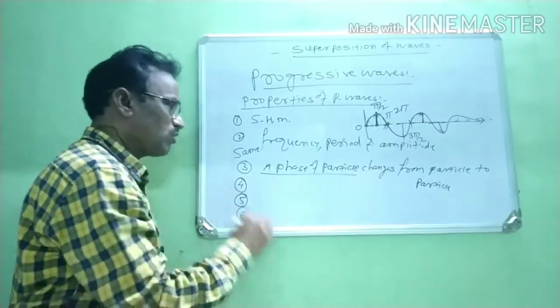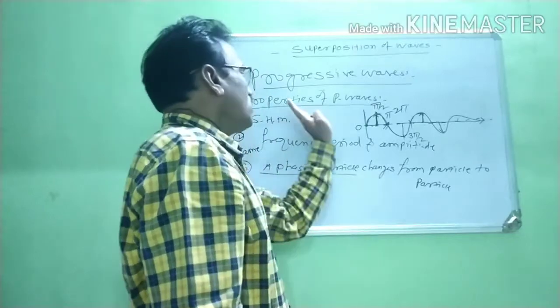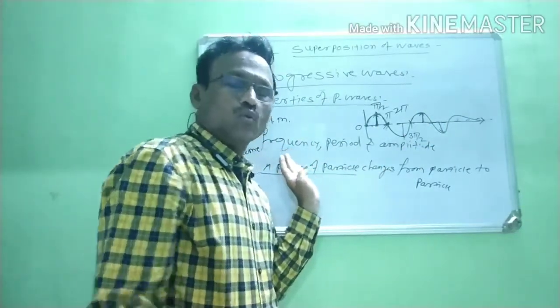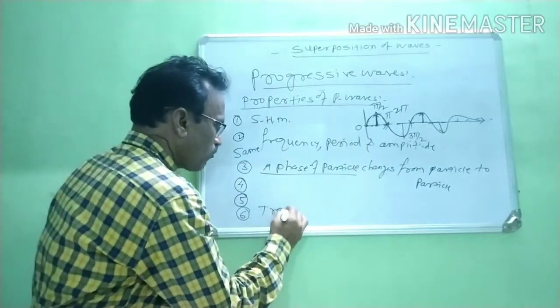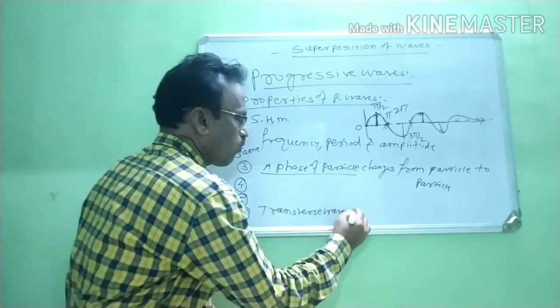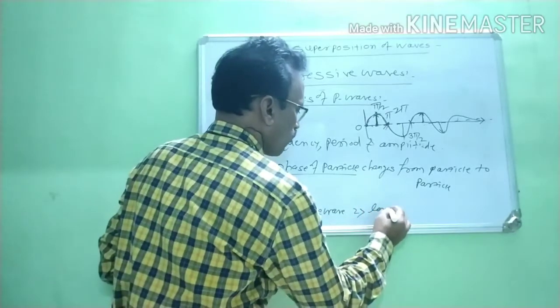Then, number 6. Progressive waves are classified into two types: one is the transverse wave, and the second is the longitudinal wave.